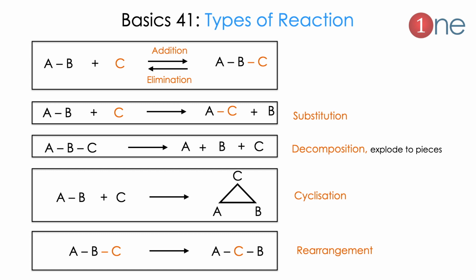Next thing will be decomposition. What does decomposition really mean? You are breaking the molecule into pieces or exploding the molecule into pieces. It is different from elimination. In elimination you are eliminating only one atom or molecule. Here decomposition means you are breaking into pieces. The cyclization means you are forming a cyclic structure from the reactants. Rearrangement means you are exchanging atoms within the molecule. Here breaking of bonds between the atoms happens. It is different from isomerization. So you should know these different types of reaction in organic chemistry.